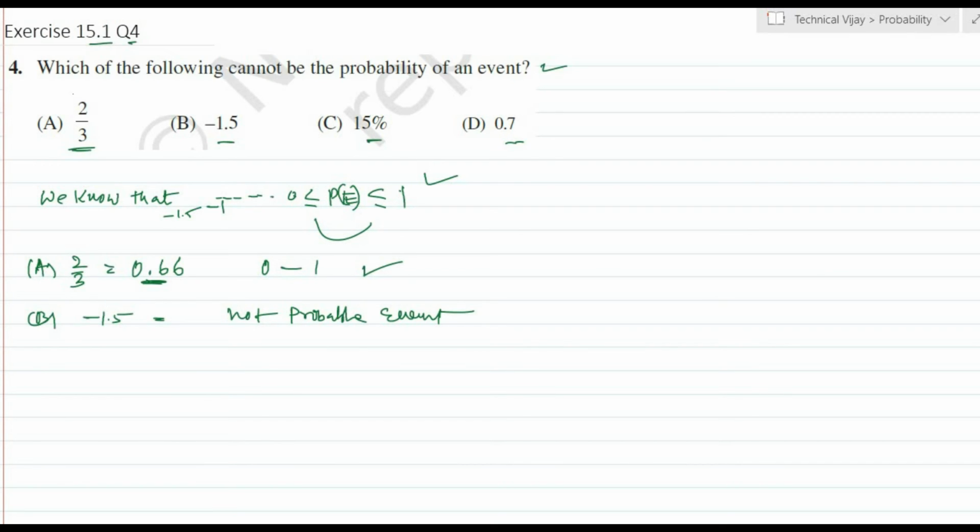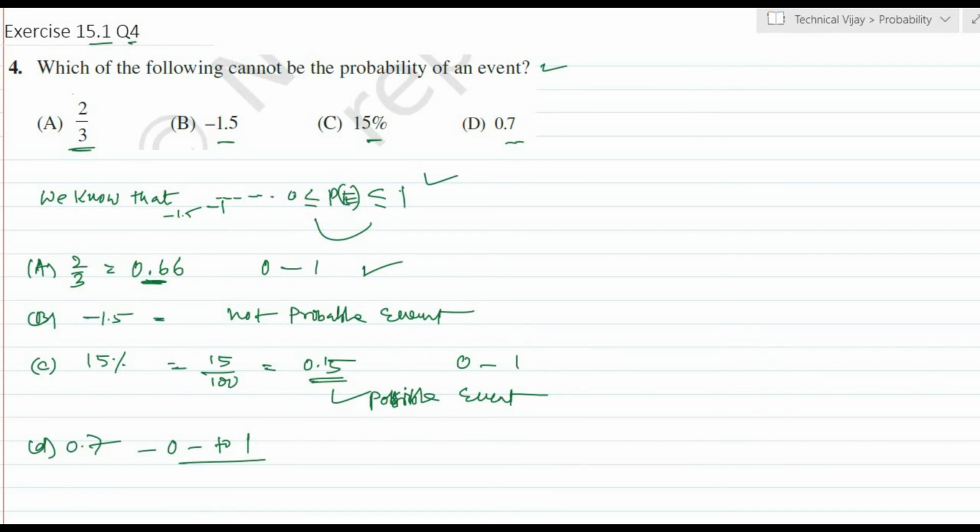In the case of C, 15% can be written as 15 by 100, and this can be written as 0.15. This 0.15 is in the range of 0 to 1, and hence it is a possible event. And option D, that is 0.7, is also a possible event. The only one that is not possible is B.